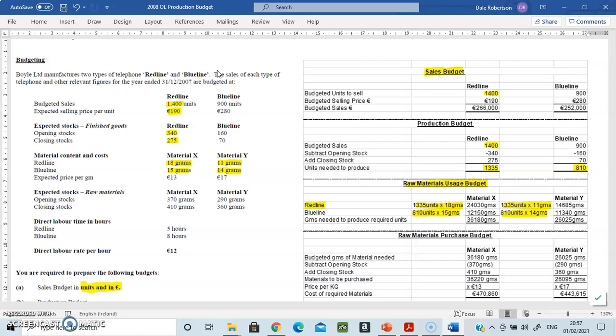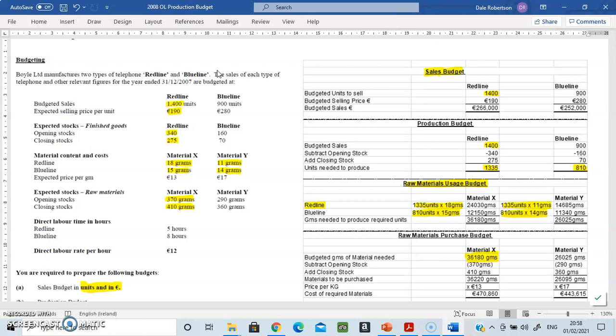But again, we do have, so you bring down this, we do have an opening stock of X already and a closing stock, which we need to factor in. Here is our opening stock of material X, and here is our closing stock of material X. And just like above, we don't need to buy the opening stock, we already have it on hand. So you take away the 370, but you do need to buy the closing stock because otherwise you won't have it at the end of the year.